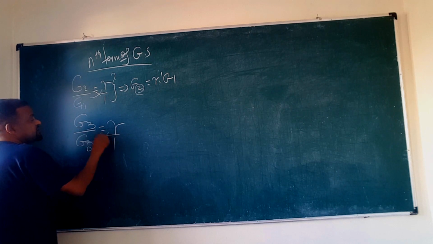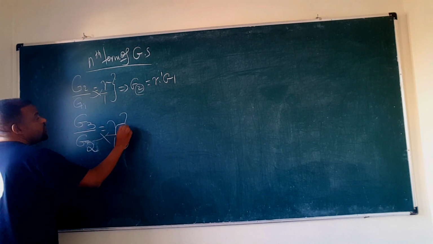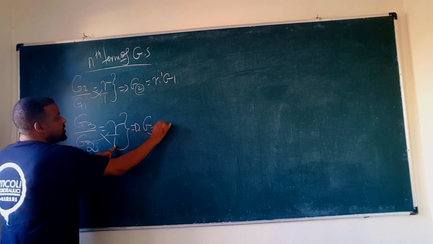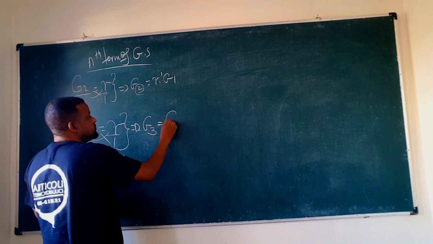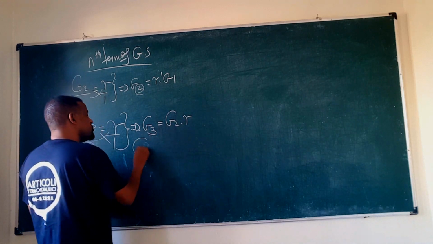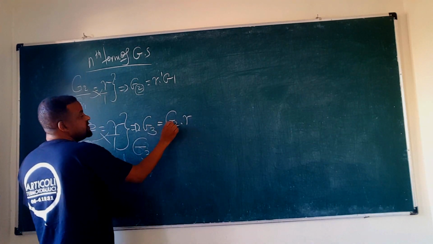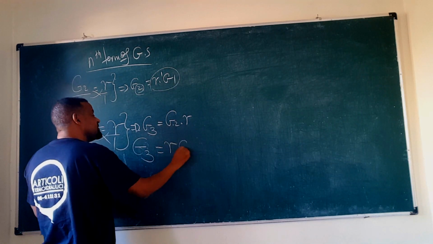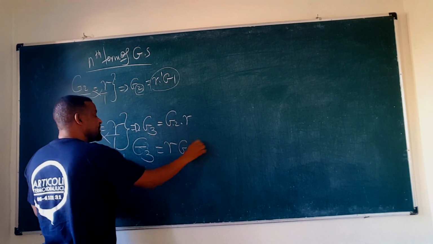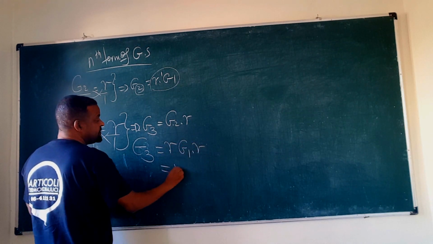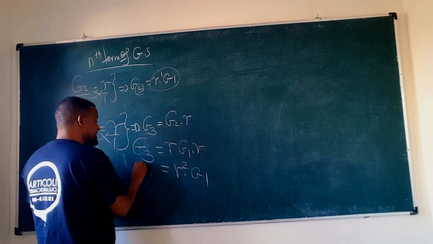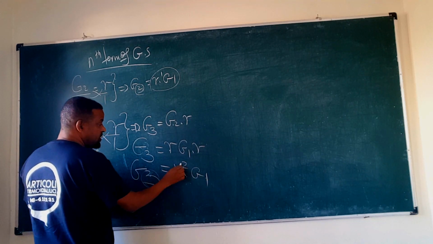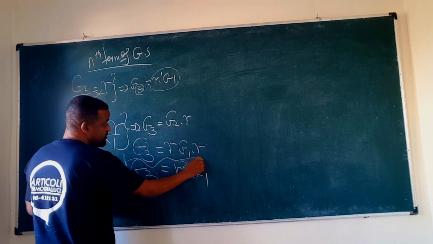So over 1, we do the crisscross. That will give you what? G3 times 1 is G3, equal to G2 times r, no? So G3 is equal to, what is G2? G2 is r times G1. R times G1 times, here what do we have? R. So that will be r times r, which is what? R squared times G1. So what did we get for G3? R squared times G1. Notice that when this is 3, this is 2. The power of r became 2.